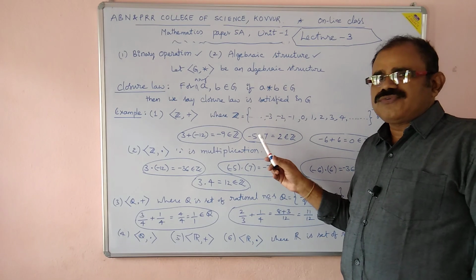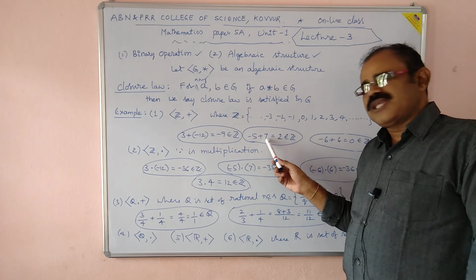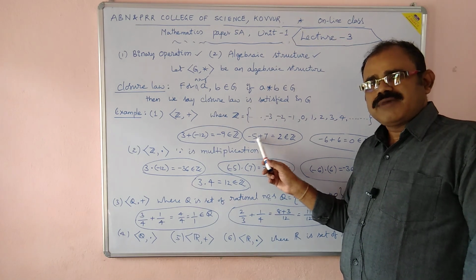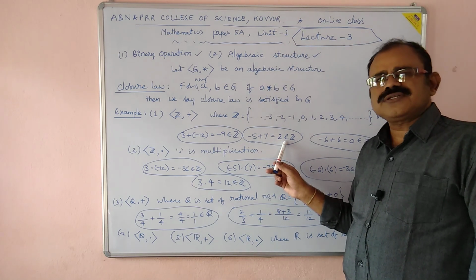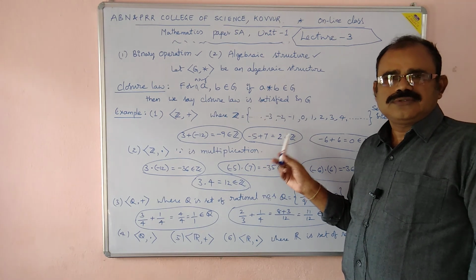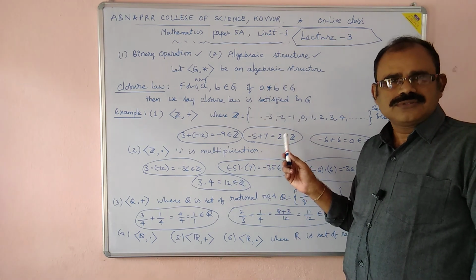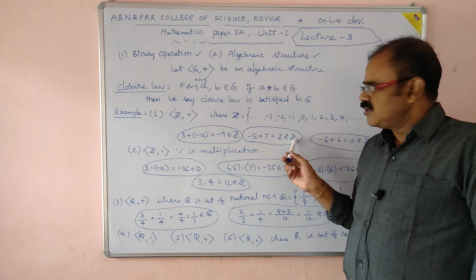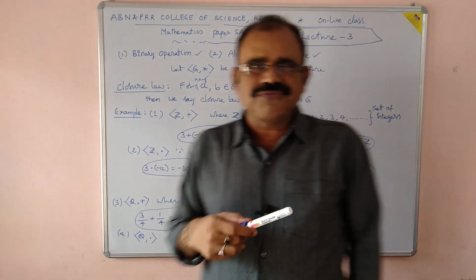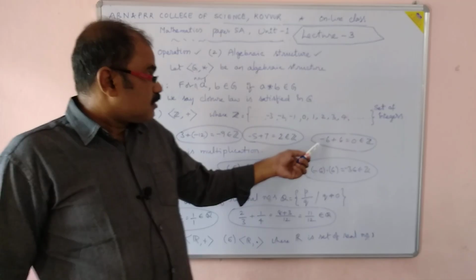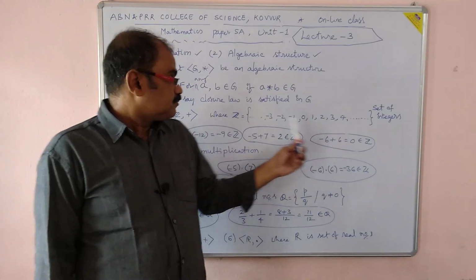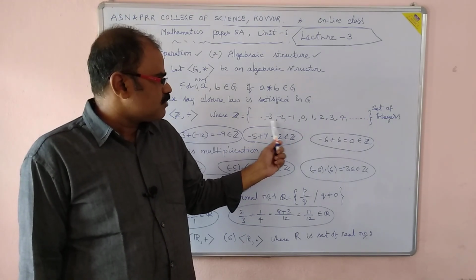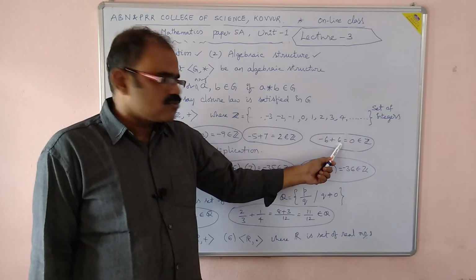Let us go for another. Minus 5 plus 7 we shall choose. What is the resultant? 2. Is 2 an integer or not? 2 is a positive integer, therefore it belongs to Z. So that is the verification of closure law. And let us consider minus 6 and plus 6, a negative integer and a positive integer. From the negative integers I have chosen minus 6, and from the positive integers I have chosen 6.